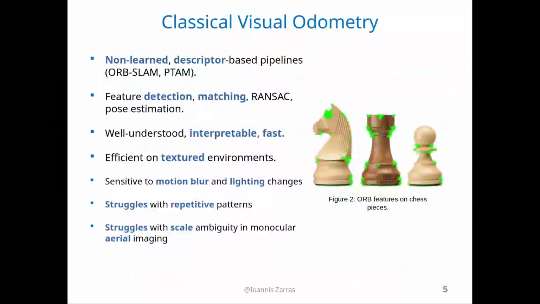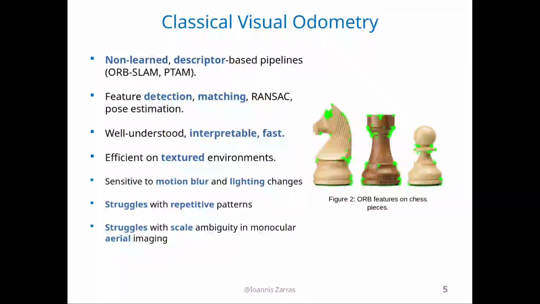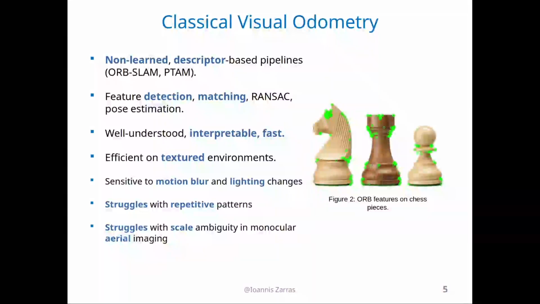Let's briefly discuss classical visual odometry to see how learning-based visual odometry is better. First of all, classical visual odometry is based on non-learned descriptor-based pipelines. That means that it involves feature detection, feature matching, and then algorithms like RANSAC or some other algorithm to achieve pose estimation. A good thing about classical visual odometry is that it is well understood, interpretable, and pretty fast. It is also very efficient in environments that contain a lot of texture.